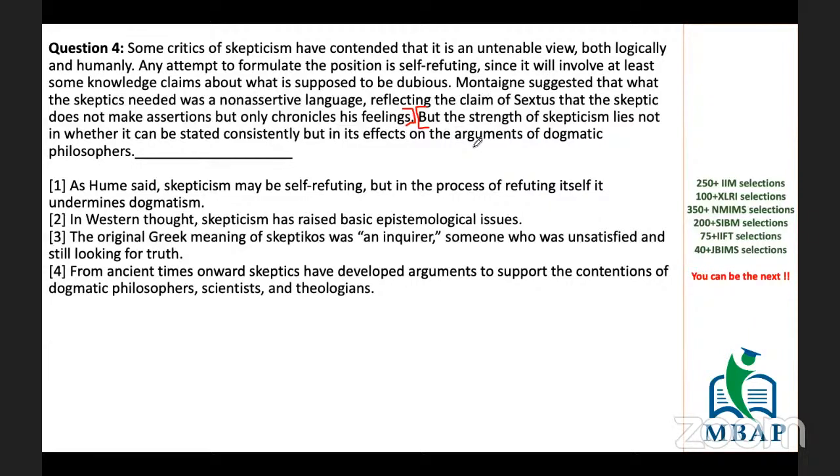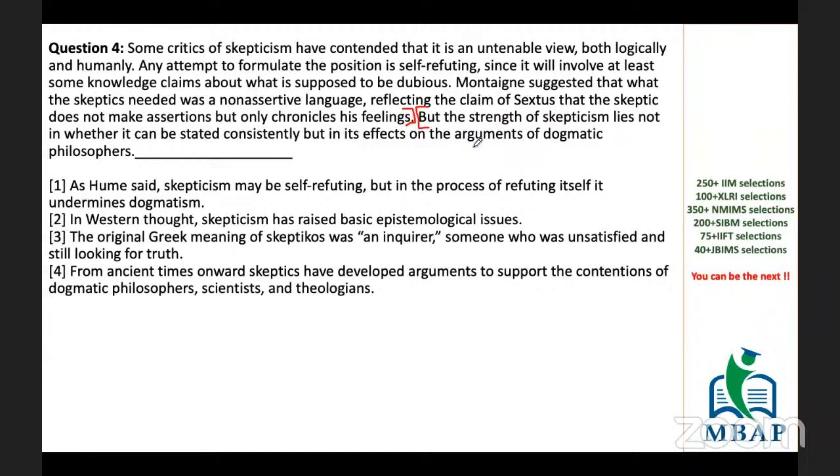A dogmatic philosopher is someone who sticks to his opinion, no matter what. He refuses to leave a particular idea. He believes in something, he's going to stick to it. No matter how much evidence you provide to that philosopher, he'll stick to his argument. If you provide evidence, he'll say that this is an exception, and he'll stick to it. That is dogmatic.